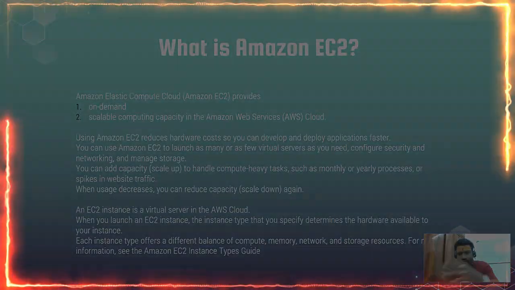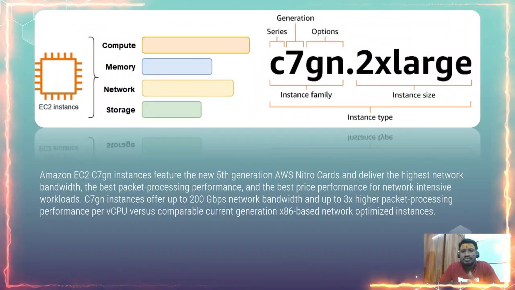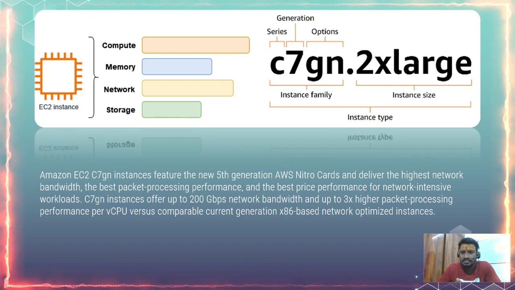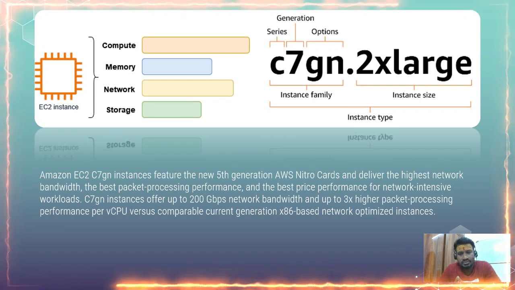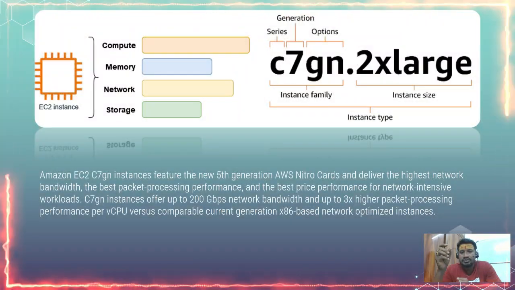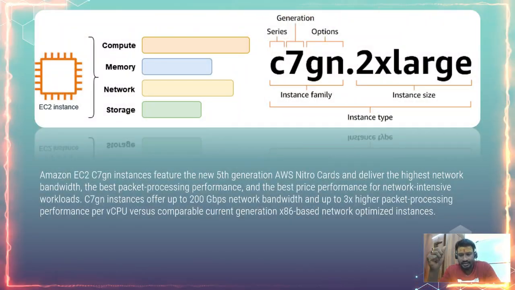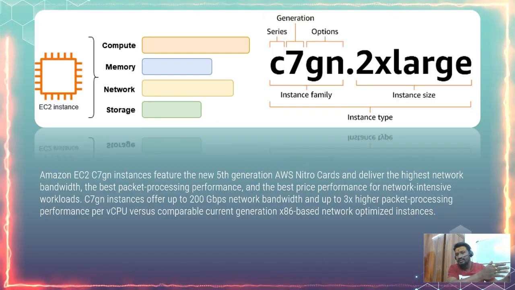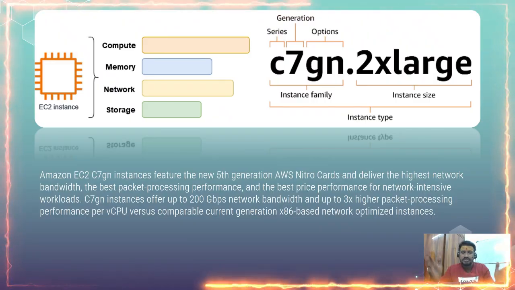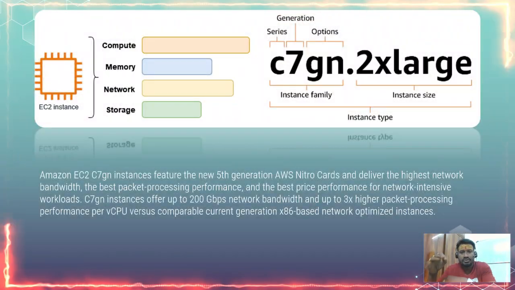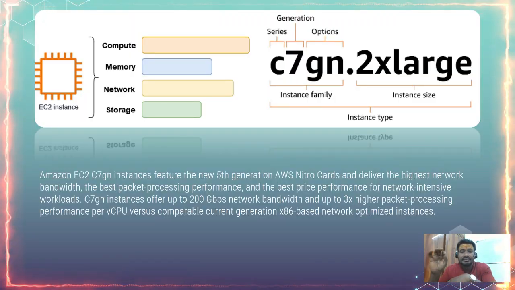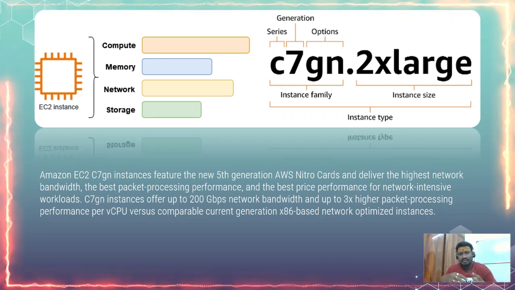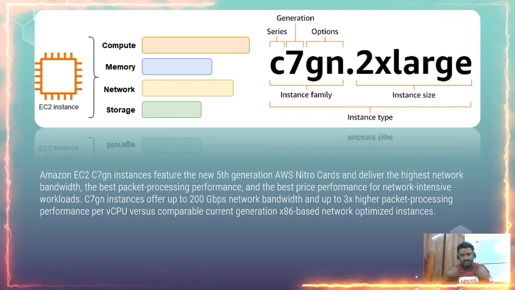This is EC2. In this diagram, you can see that we have C7GN.2xlarge. Let us try to understand this because this is the latest instance type that AWS is providing. Let us try to understand each of these abbreviations. C is the series, 7 is the generation. That means before 7 there are 6 more generations that have evolved during AWS instance platforms. GN stands for options. The combination of all these creates an instance family. And .2xlarge is the instance size, and the combination of all this is my instance type.